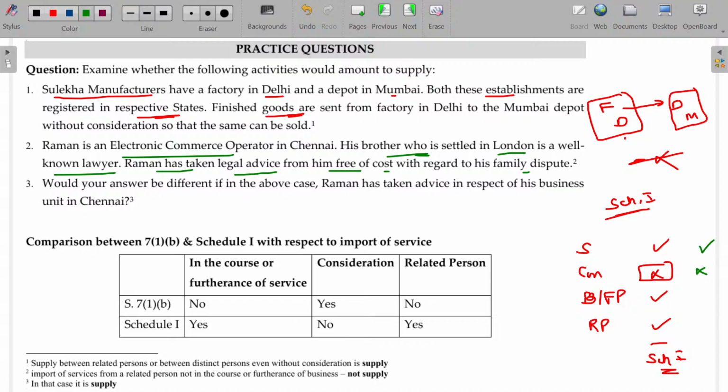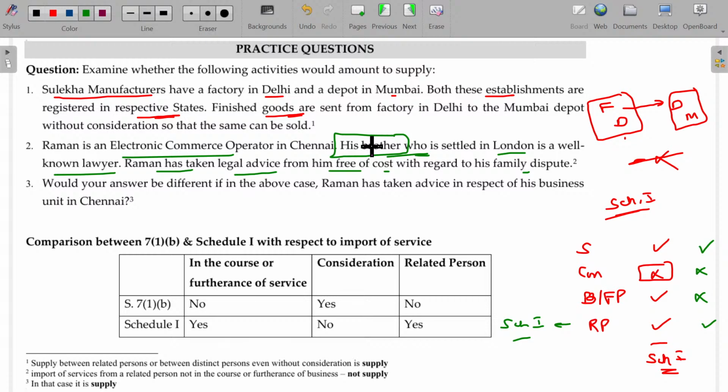Supply is there. For what purpose? Is it for business purpose? No, sir. Related person is. Whenever it is all about related persons, automatically you have to go and see Schedule 1. Related person, family dispute, his brother. Related person case.